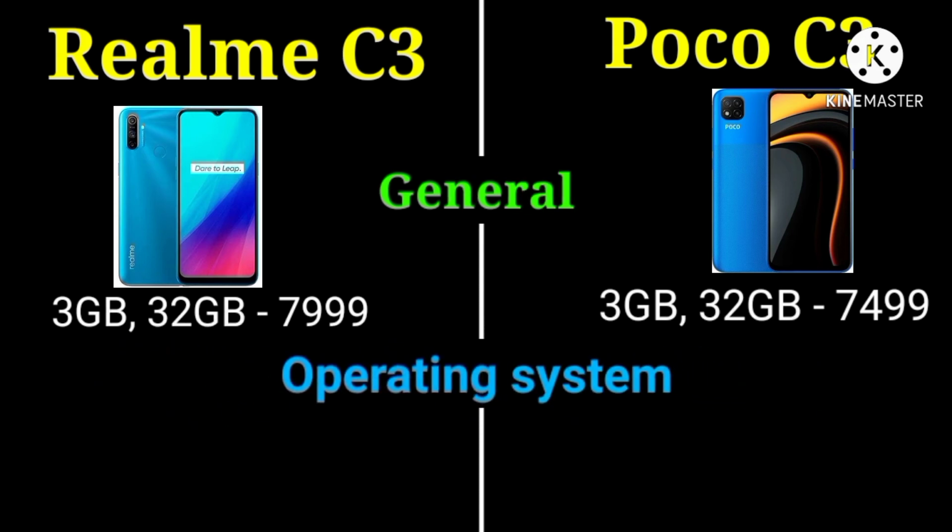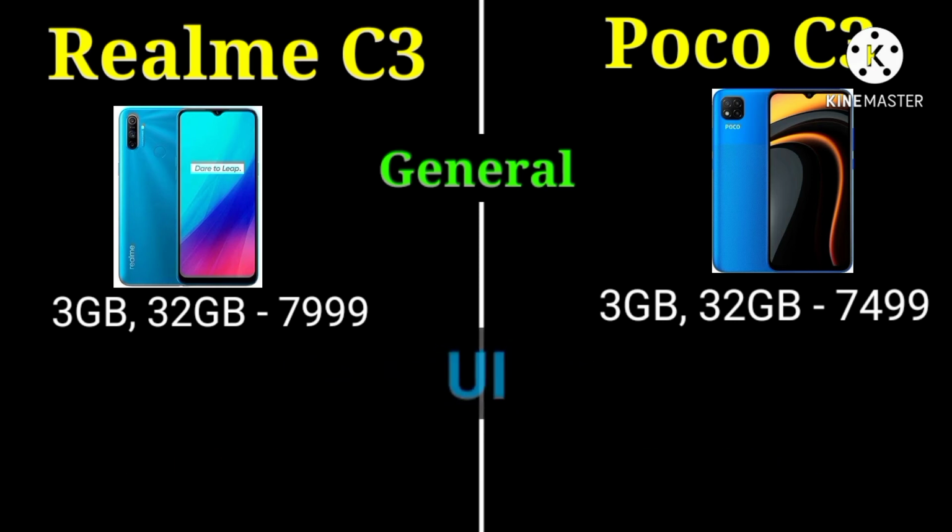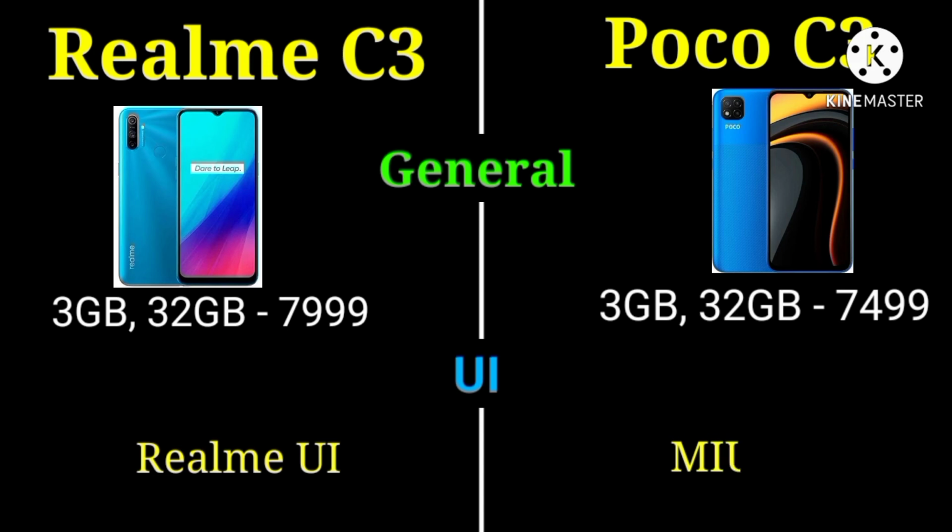General. Operating system of Realme C3 is Android 10. The operating system of Poco C3 is Android 10. UI. The Realme C3 has Realme UI and the Poco C3 has MIUI.